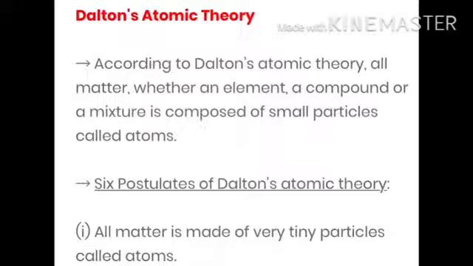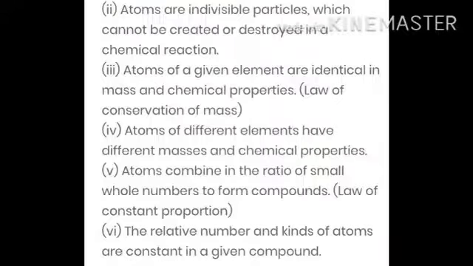According to Dalton's atomic theory, all matter, whether an element or a compound or a mixture, is composed of small particles called atoms. There are 6 postulates of Dalton's atomic theory. First, all matter consists of very tiny particles called atoms. Second, atoms are indivisible particles which cannot be created or destroyed in a chemical reaction. Third, atoms of a given element are identical in mass and chemical properties.